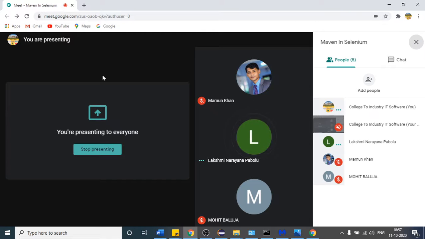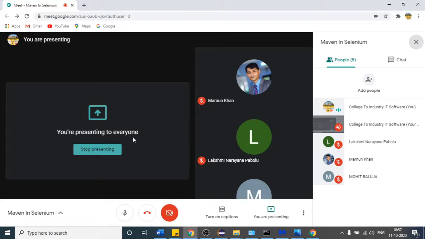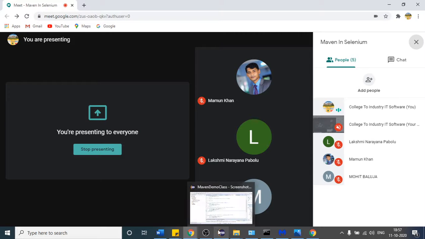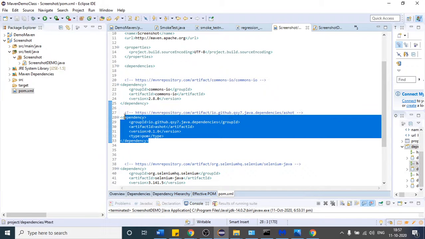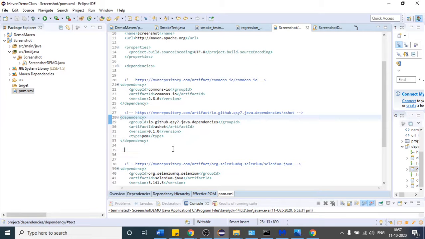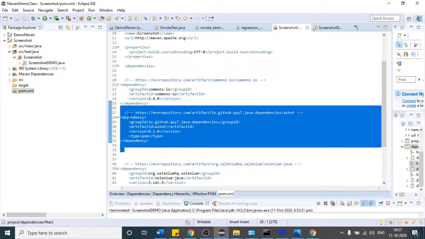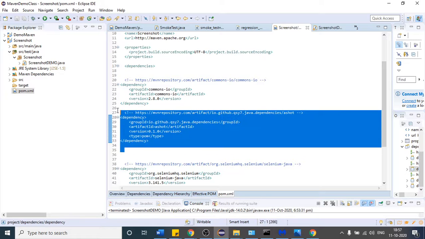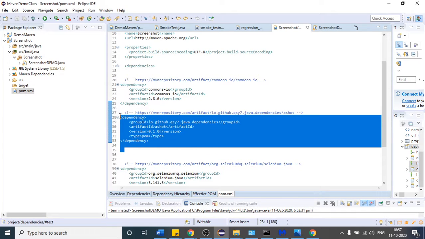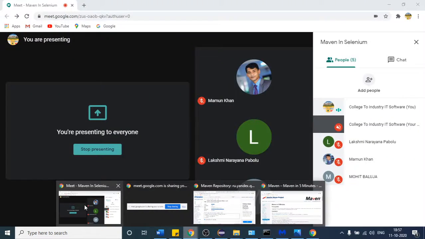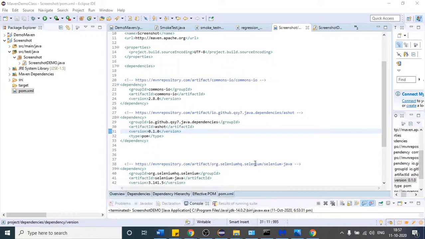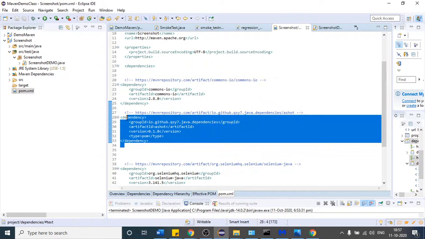Hello. Okay, so this is self-explanatory. I am saying that maintenance is easy. You can see it from here, right? If you give this whole project to some other person, he does not have to do the task of adding jar files in his project. Everything will be pulled with the help of these 5 lines, right? So if you work with Maven, the other person does not have to do much work.